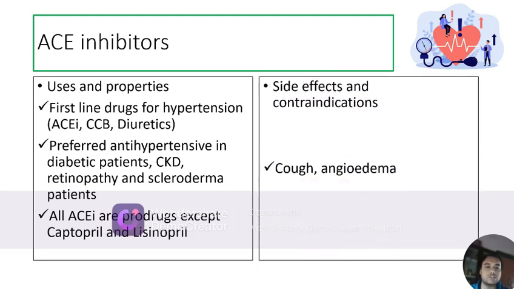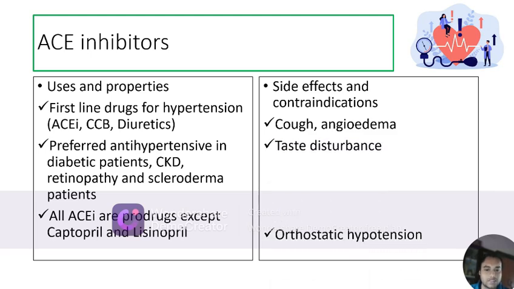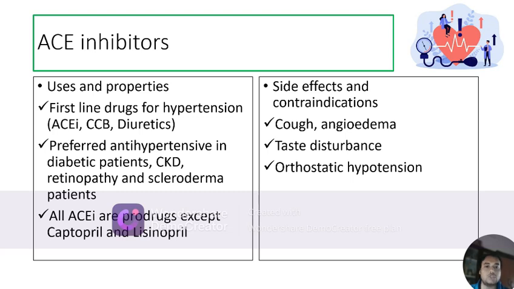Side effects and contraindications of ACE inhibitors. ACE enzyme is responsible for metabolism of bradykinin and substance P. So when the ACE enzyme gets blocked, bradykinin and substance P levels rise in the body, causing allergic reactions like cough, angioedema, urticaria, etc. They can also cause a disturbance in the taste. They can result in orthostatic hypotension, hyperkalemia due to retention of the potassium, and therefore they should not be combined with potassium-sparing diuretics like amiloride, triamterene,